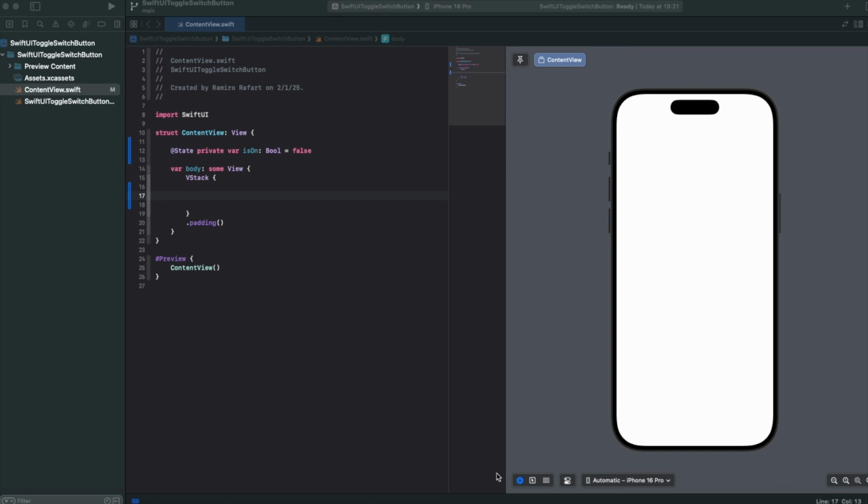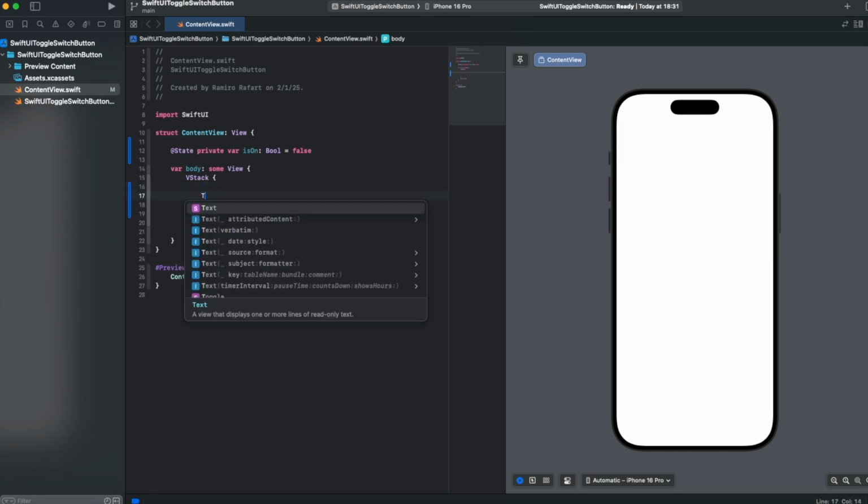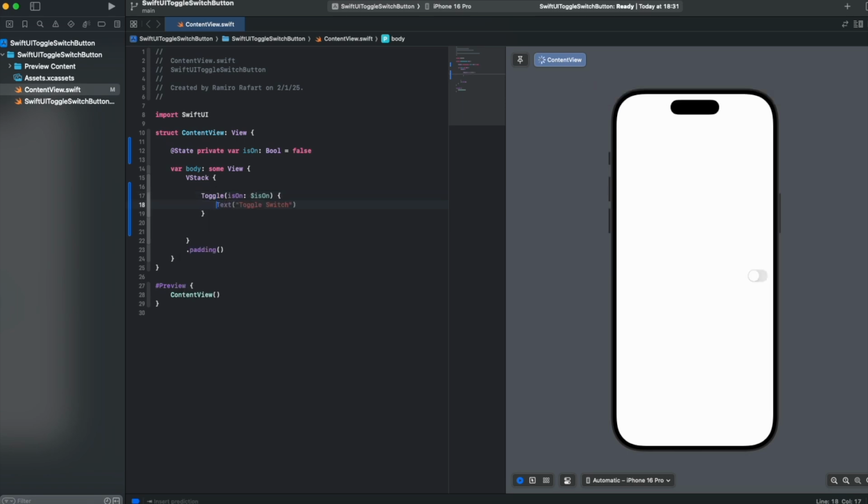One thing we need to declare is a state variable to save the current configuration of the toggle switch. Let's start by declaring the state variable. Next, we declare the toggle switch, to which we pass the binding of the state variable we just created.